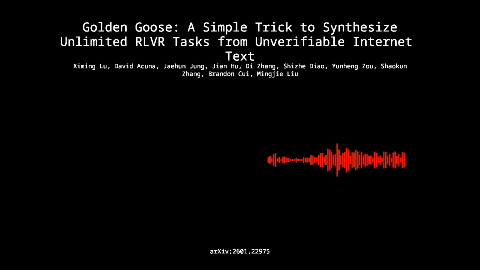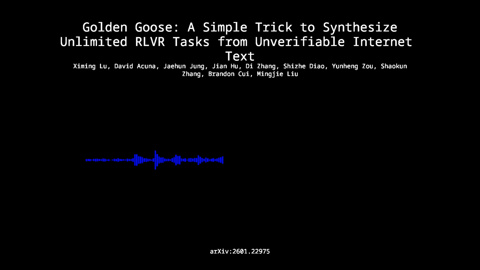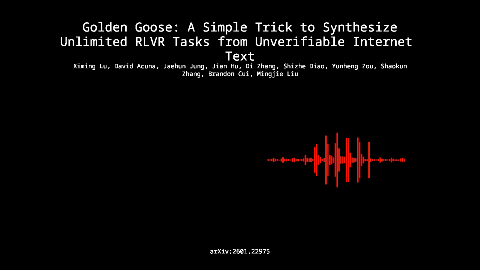This all sort of comes to a head in the cybersecurity case study. I thought this was the real proof of concept. I totally agree. Because cybersecurity is a domain with basically no verifiable RL data to start with. There's no LeetCode for finding a 0-day. It's all just unstructured text analysis. So what did they do? They just pointed the Golden Goose pipeline at FineWeb, which is just a big scrape of the internet. They filtered for cybersecurity content and synthesized a brand new dataset, GooseReason-Cyber, from scratch. No human labels, no handcrafted problems.